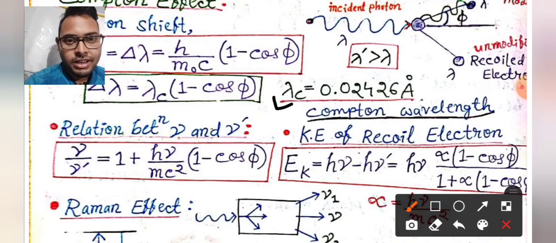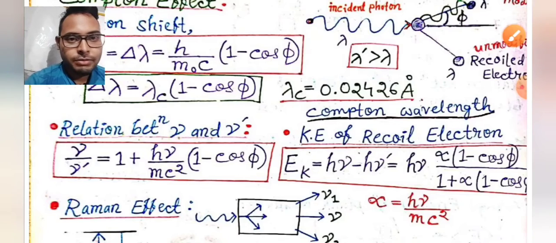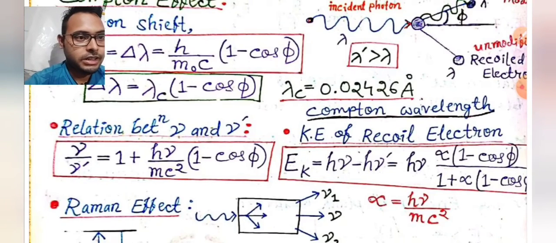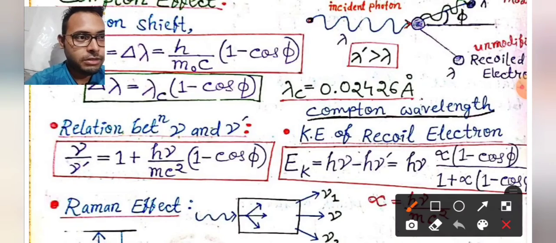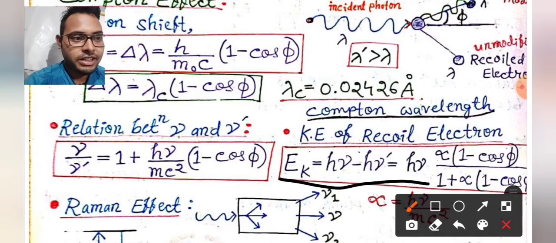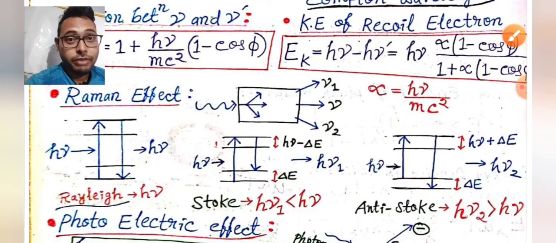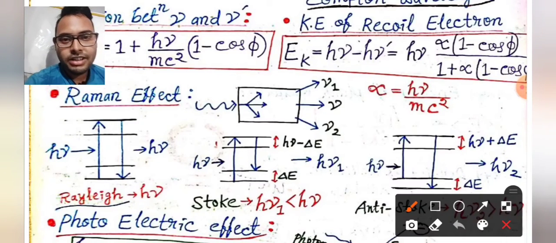The relation between nu and nu dash is sometimes asked in exams, and also the kinetic energy of the recoiled electron. This you can also remember and understand. Then the Raman effect.